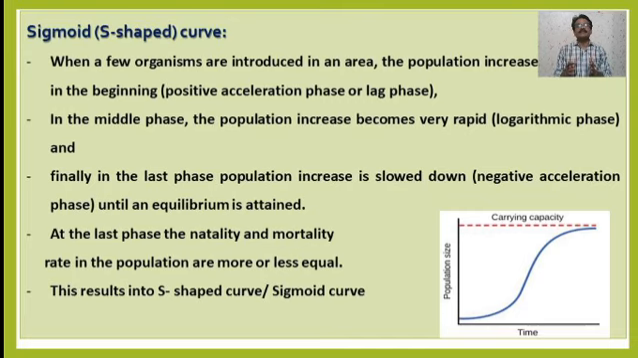At the last phase, the natality and mortality rates of that particular population are more or less equal, and this results in the S-shaped or sigmoid curve. Okay, so this is the introductory remarks regarding the sigmoid curve, or sigmoid growth curve, or S-shaped growth curve of a population.